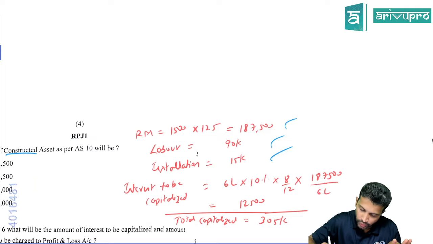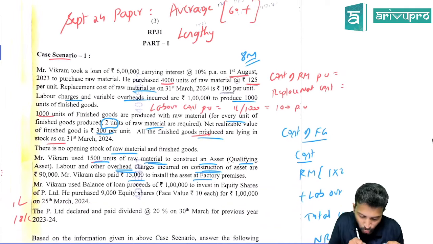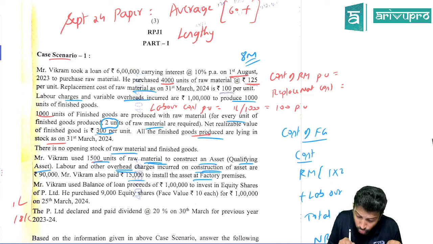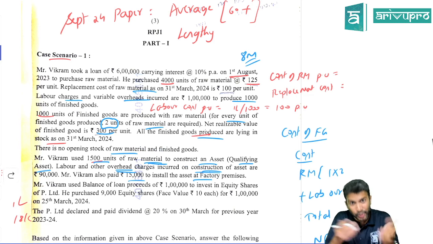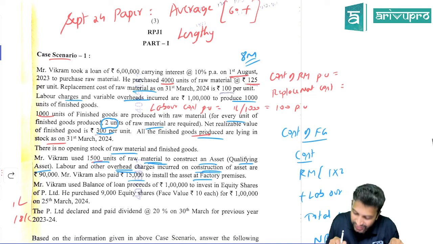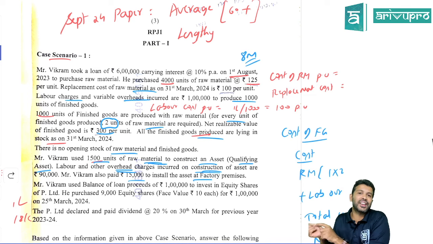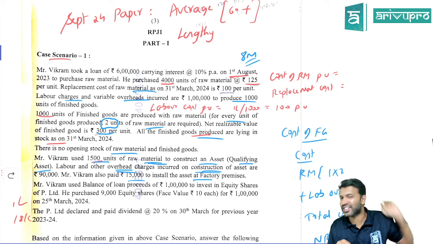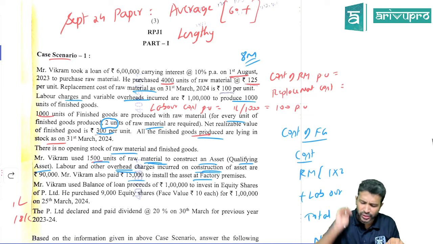Comfortable, sir? Okay. But they told in the problem that this is a qualifying asset. This is a qualifying asset. Yes, no. That means, sir, you bought this raw material, no? Right? Did you buy it out of your own money or you took a loan? Loan, right? So indirectly, since this qualifying asset is taking a lot of time, the interest also will get capitalized. The interest capitalization adjustment also will be there over here, but that you need to be a little careful of.